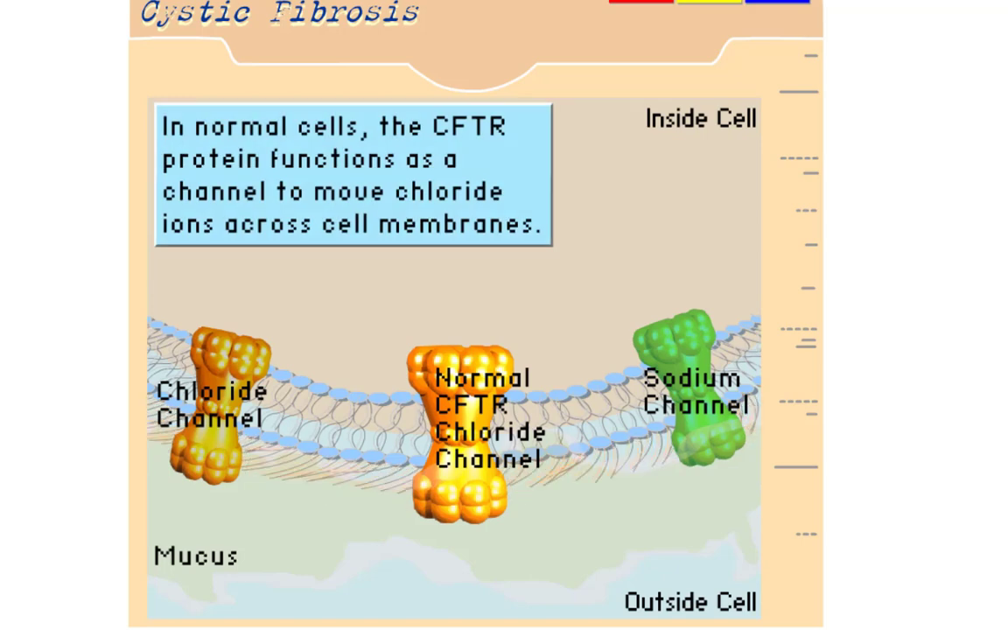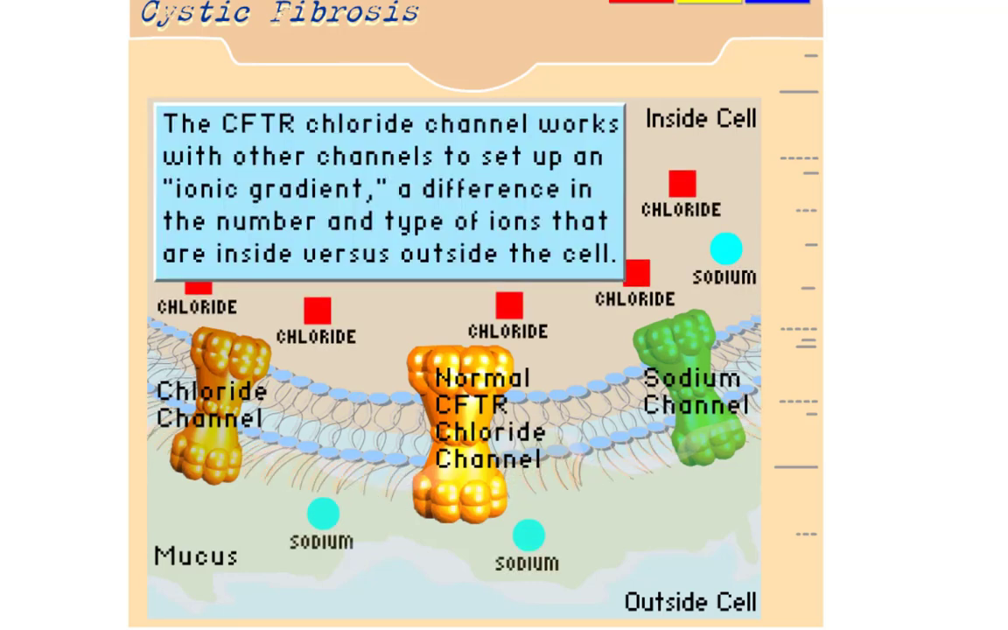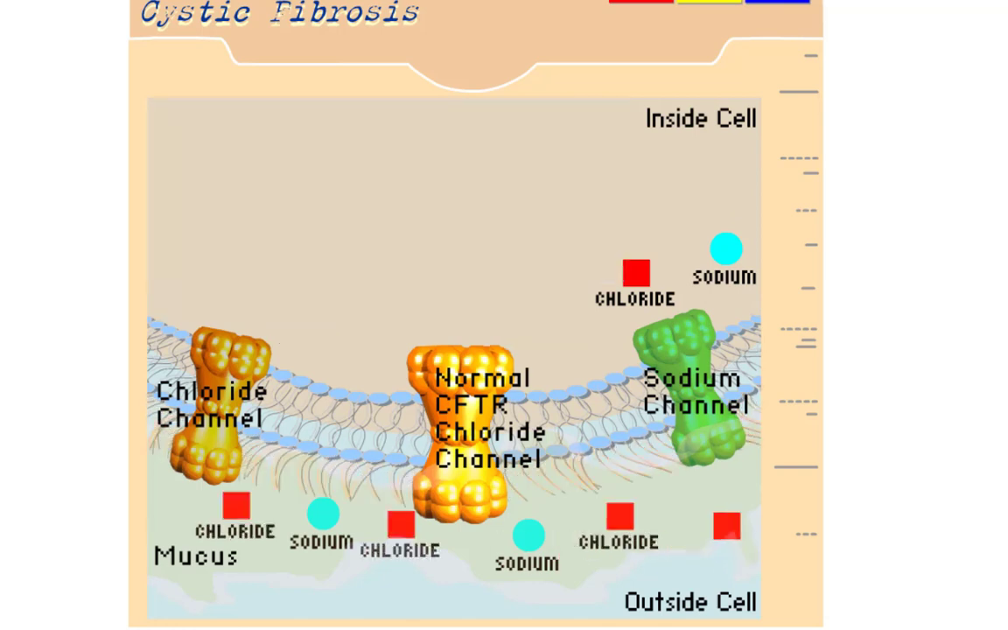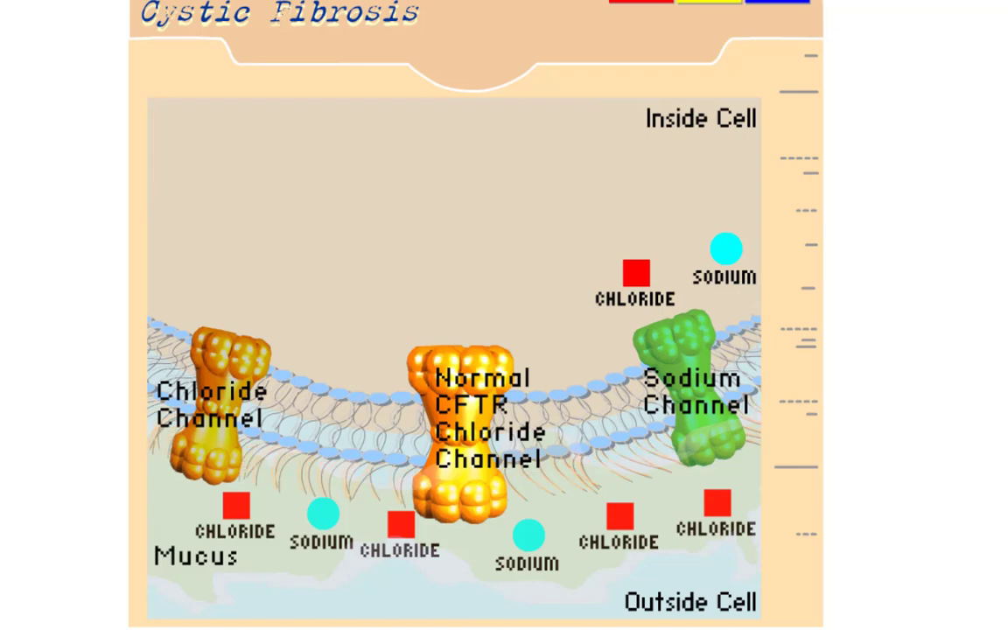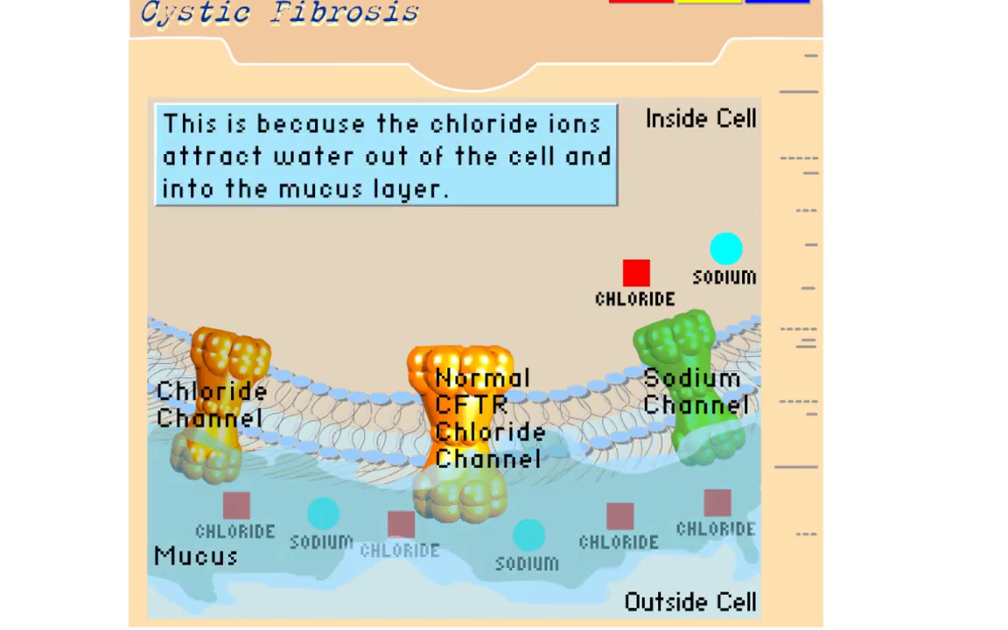In normal cells, the cystic fibrosis protein functions as a channel to move chloride ions across the cell membrane. The cystic fibrosis chloride channel works with other channels to set up an ionic gradient, a difference in the number and the type of ions that are inside versus outside the cell. Normally, cells like to keep more chloride ions outside the cell than inside. This is because the chloride ions attract water out of the cell and into the mucus layer.